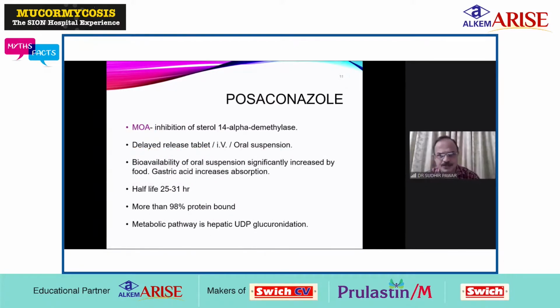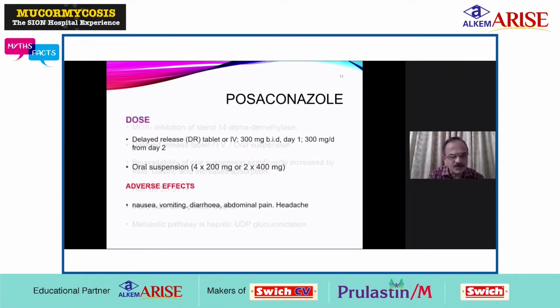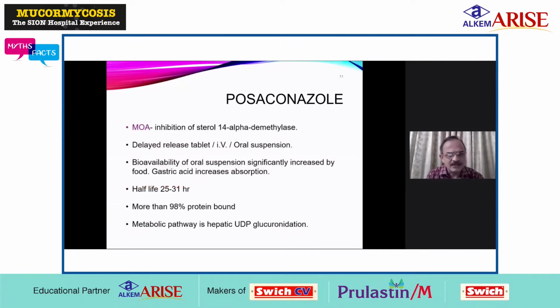Coming to the next drug, posaconazole, it acts by inhibition of sterol 14-alpha demethylase. It is available as a delayed release tablet, IV infusion, as well as oral suspension. In this case, the bioavailability of the oral suspension is significantly increased by food. So if you take it along with food, the bioavailability is much more increased. Gastric acid increases its absorption. Half-life is almost 25 to 30 hours, and it is more than 98% protein bound. This drug, like isavuconazole, is metabolized in the liver.